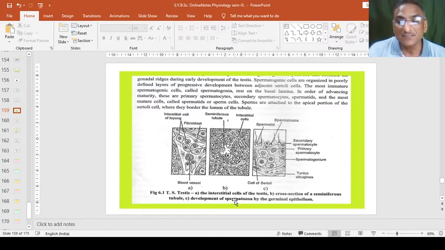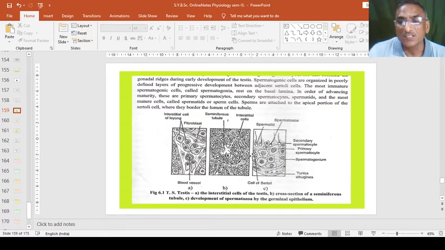Then in second, cross section of seminiferous tubule. This is the actual cross section of seminiferous tubule where the sperm or semen is produced. And in third, these are the sperms which are produced, these tails and sperms. Interstitial cells, these we have seen, these interstitial cells are here. So this structure is magnified here, and this structure is magnified here. This is the tunica albuginea layer.